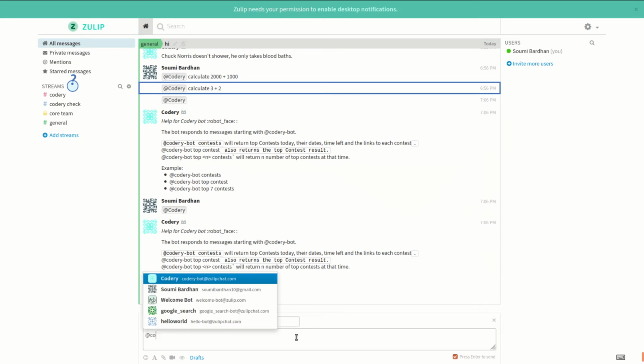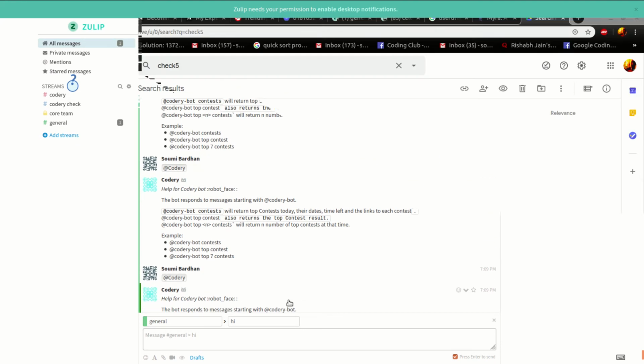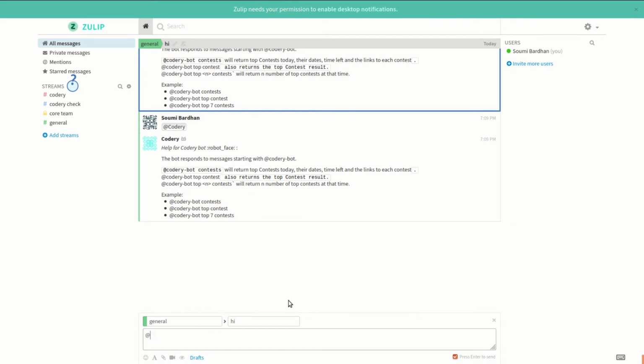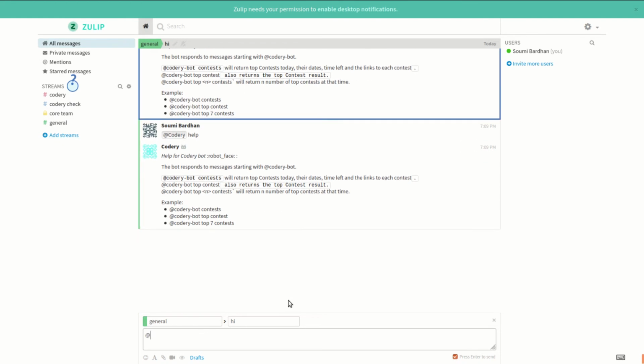So let's get started with Codery. Here we are getting the help for the Codery bot, which says that you can type in the Codery bot and type the keyword contests, or you can type help to see what all commands are available for Codery. We are typing Codery contests now. So let's see what this gives us.